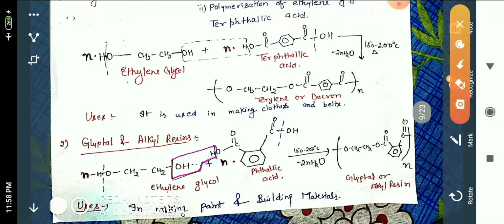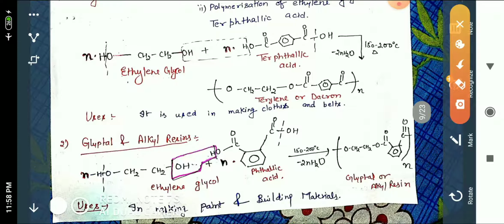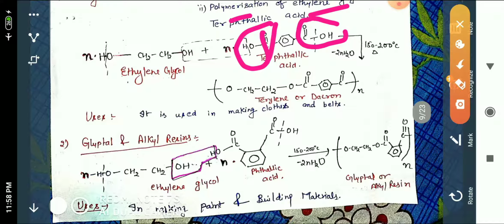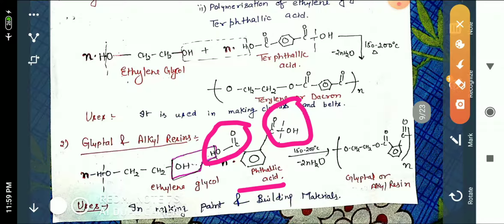Now the next polyester is glyptal or alkyd resin. There is only one change: terephthalic acid is replaced by phthalic acid. Terephthalic acid has COOH groups at para positions, but in phthalic acid the COOH groups are at ortho positions.